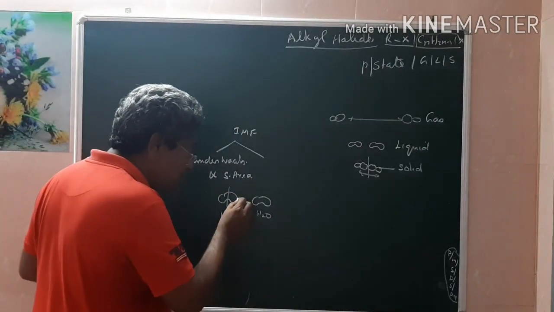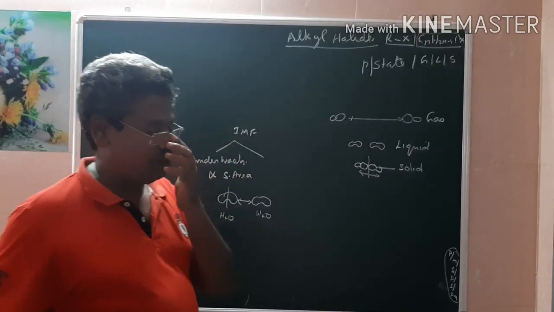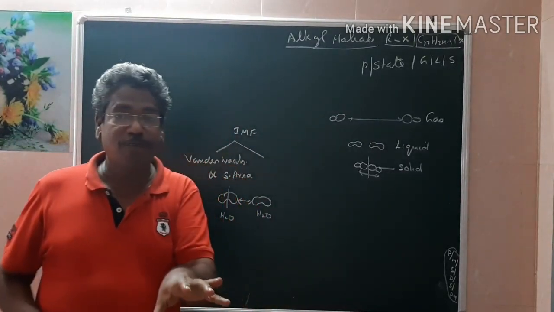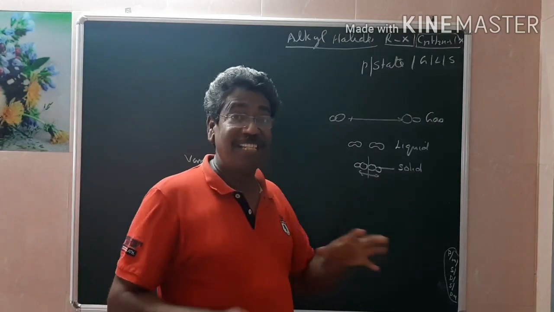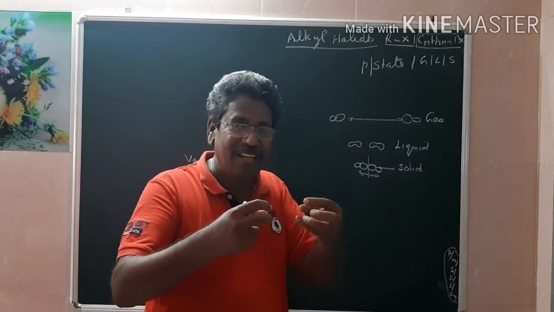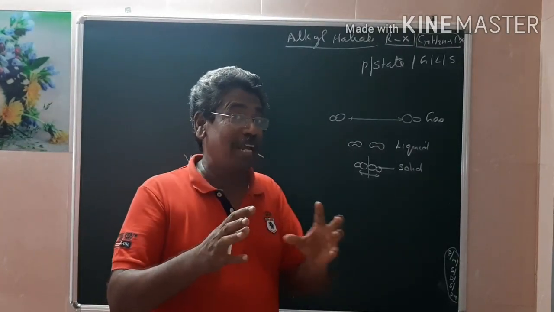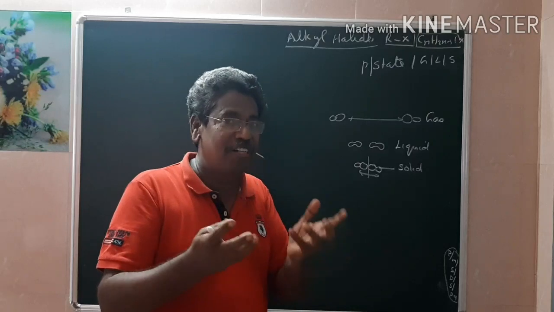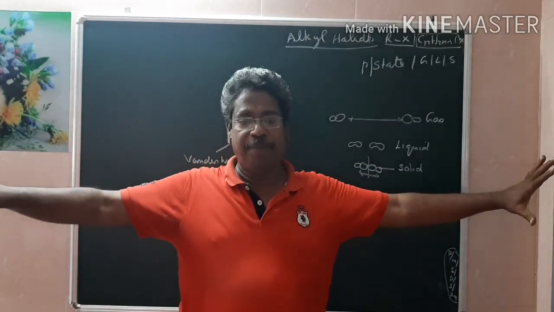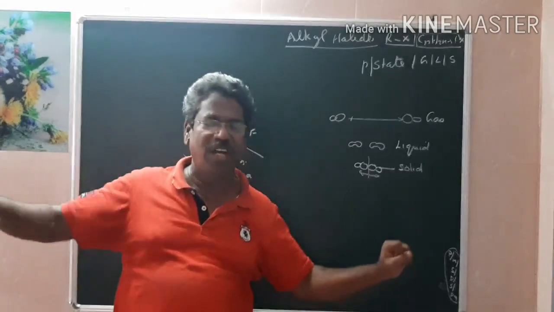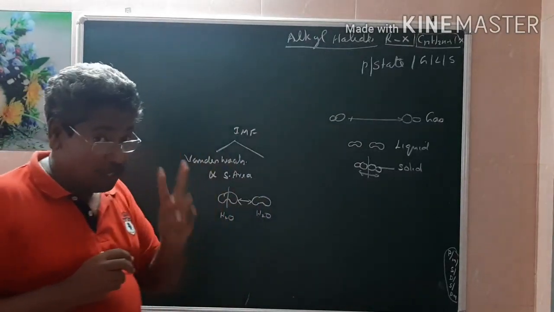If there is a force existing between two water molecules, such a force we call an intermolecular force. If this intermolecular force is more, it will be in the solid state. If it is less, they will go slightly far apart. The shape begins to vary and the molecules begin to move, losing shape and structure, becoming liquid. If the molecules go far away with no interaction at all, then it is called gas. So what are the intermolecular forces?